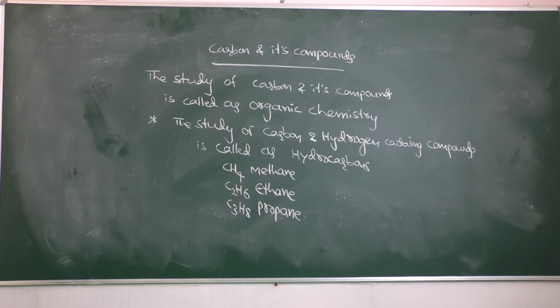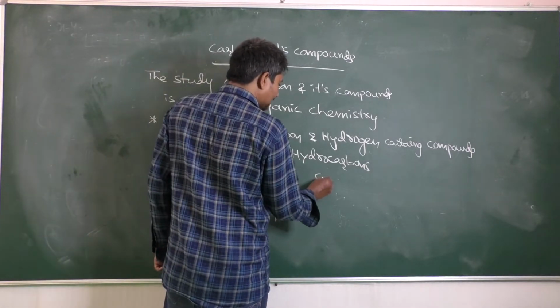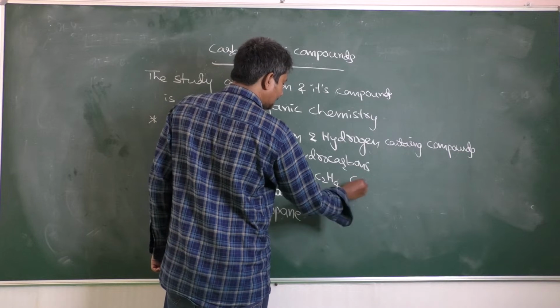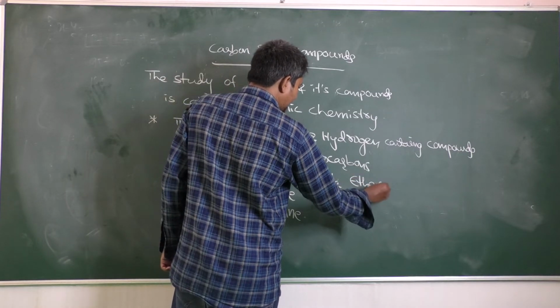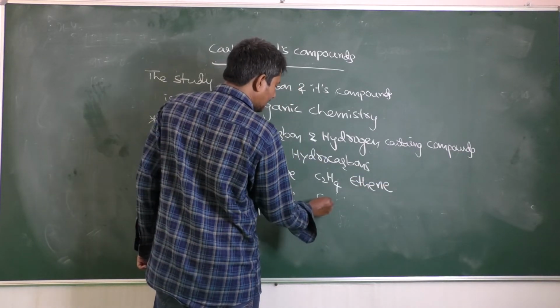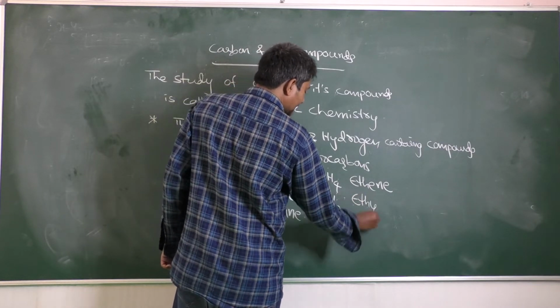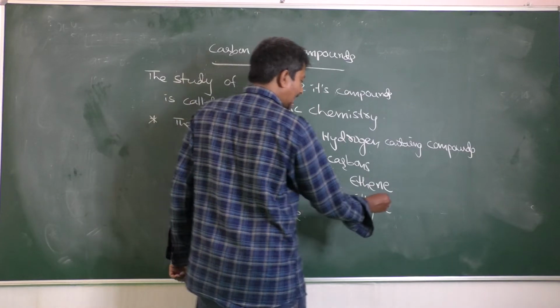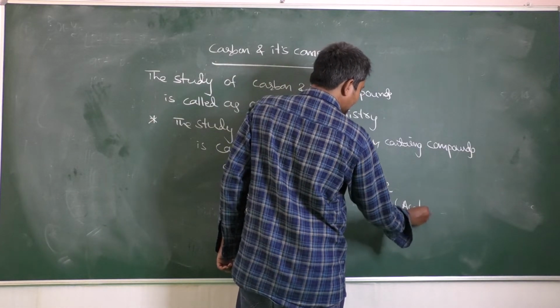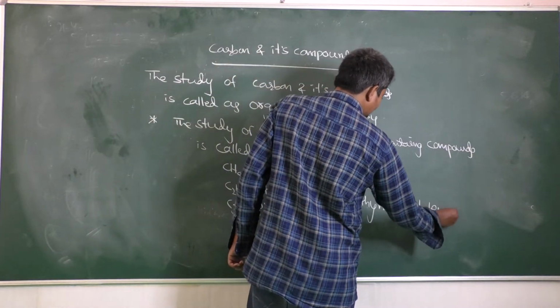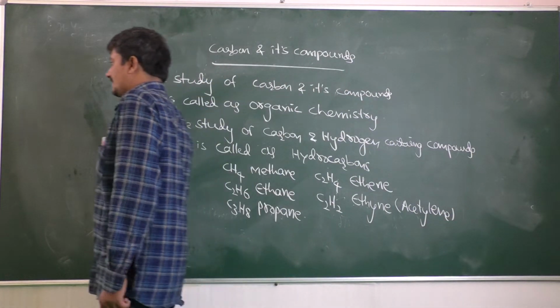Now C2H4 is ethene. C2H2 is ethyne, that is acetylene.